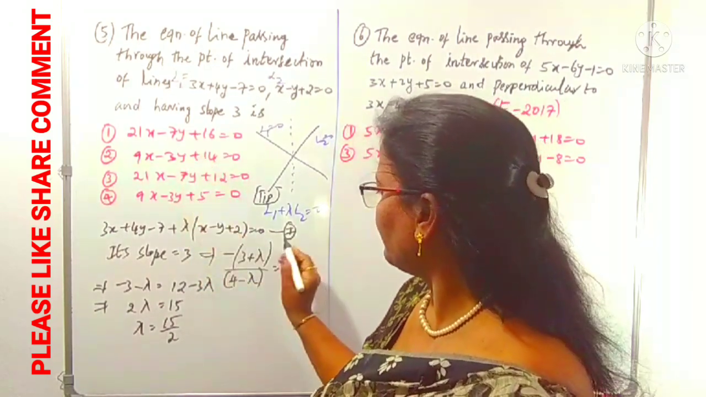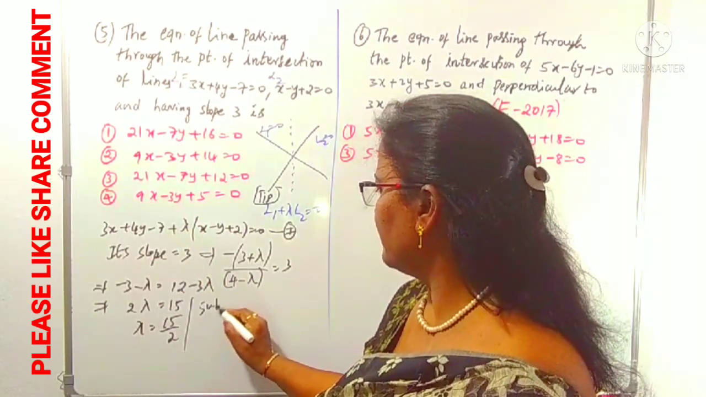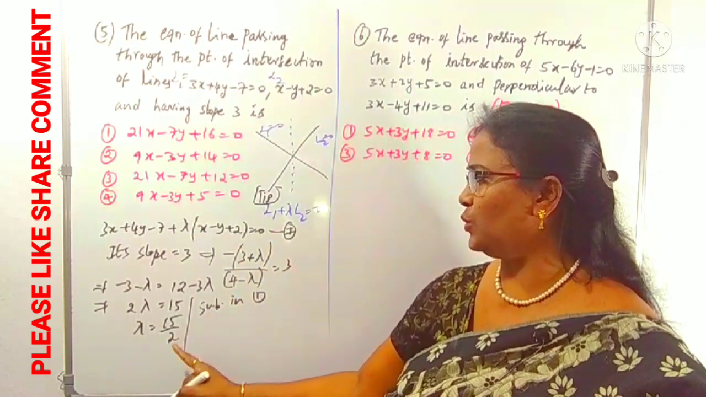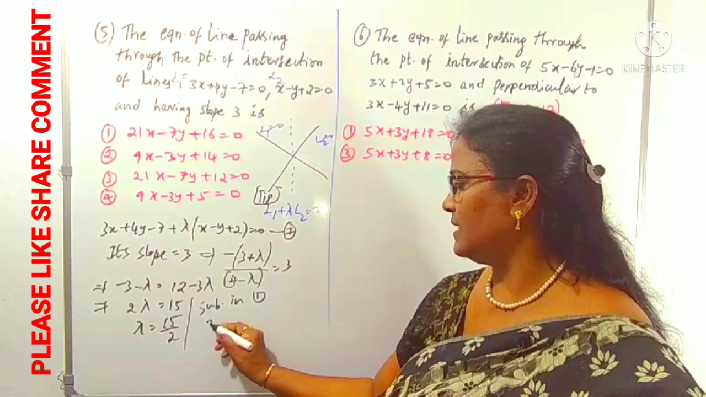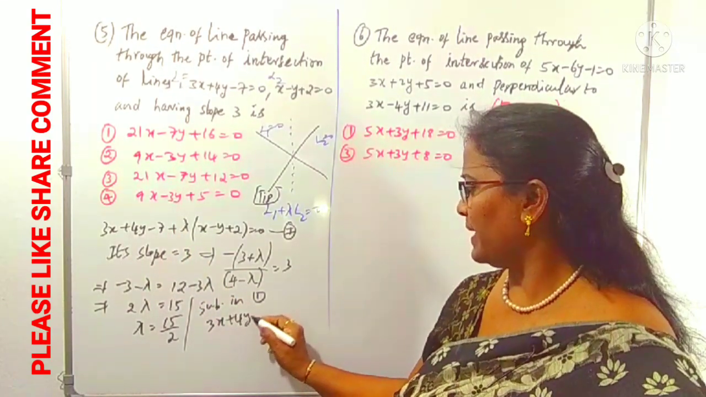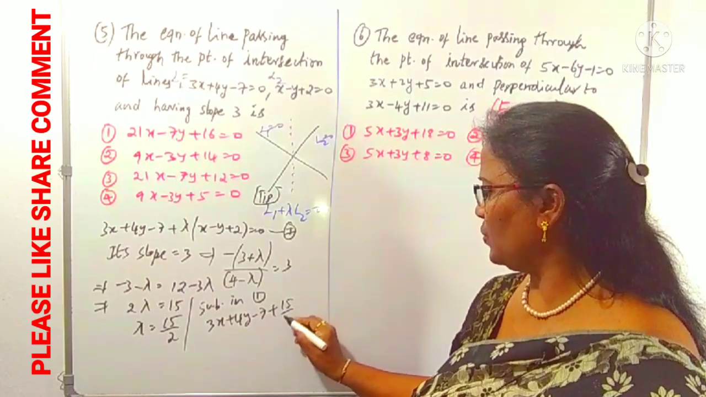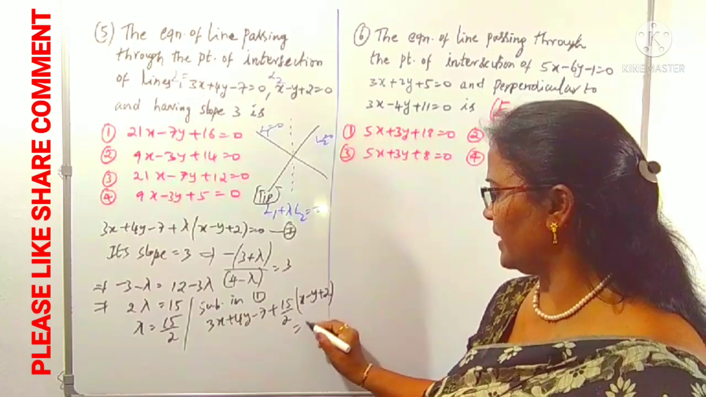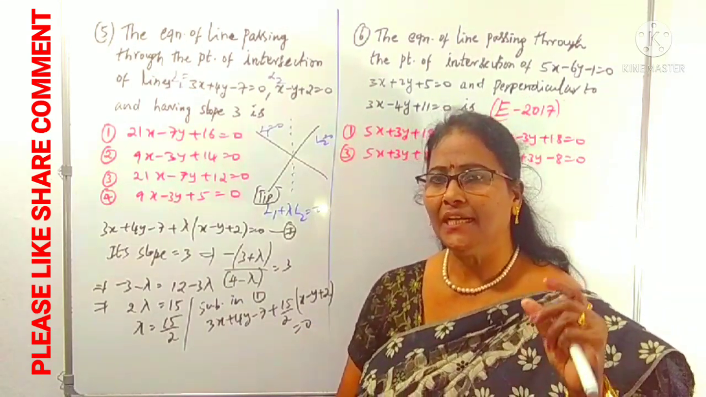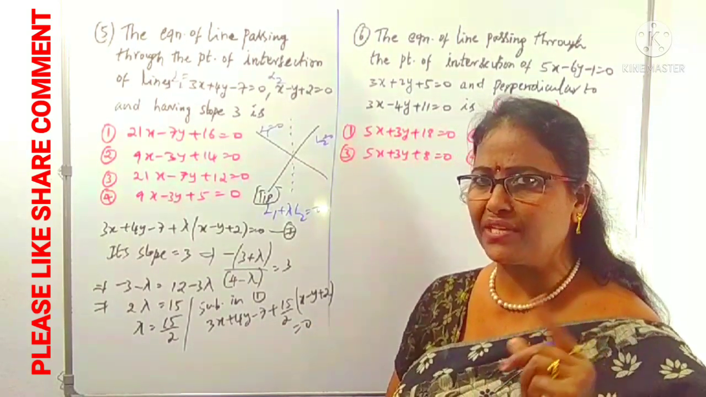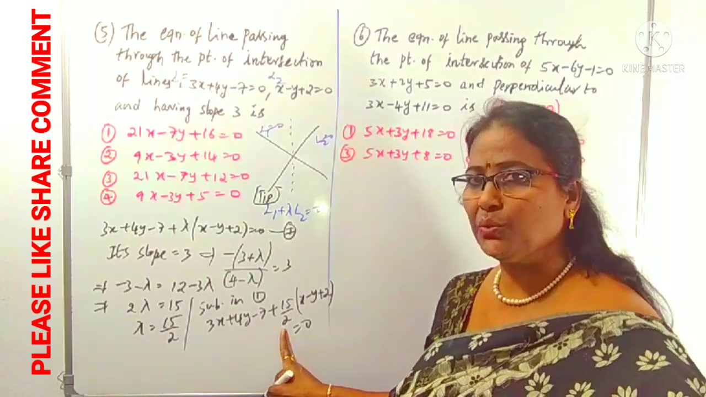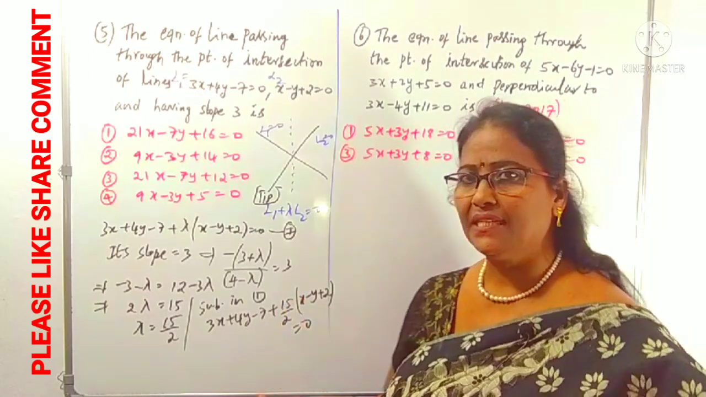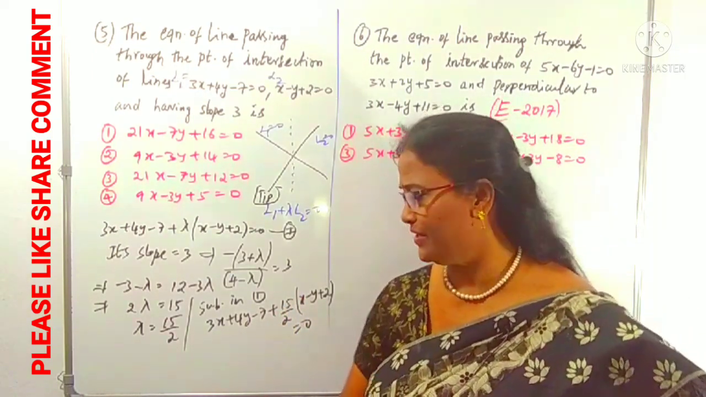Substitute in 1. In place of lambda, take 15 by 2. That is 3x plus 4y minus 7 plus 15 by 2 of x minus y plus 2 is equal to 0. We can do the simple calculation. You have to minimize the calculation to save time like this. Take 2 as the LCM. 6x plus 15x, 6 plus 15 is 21x.